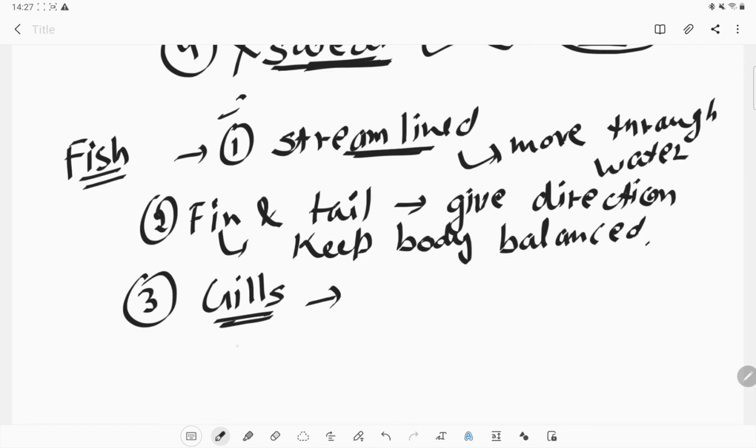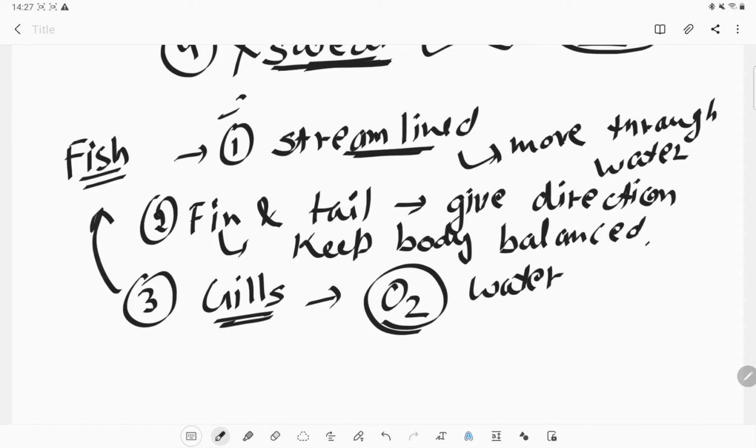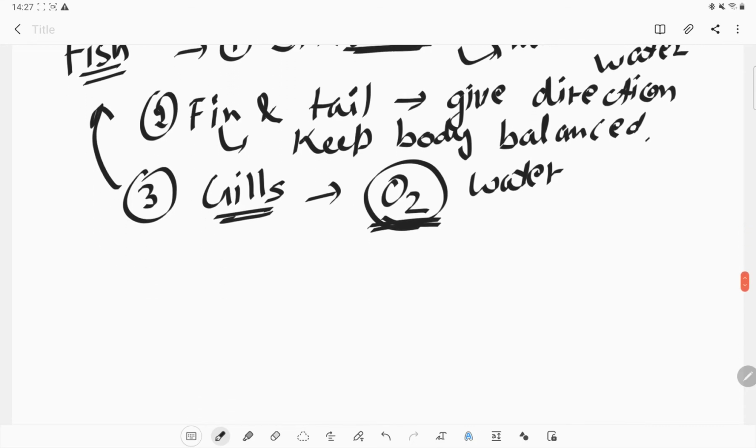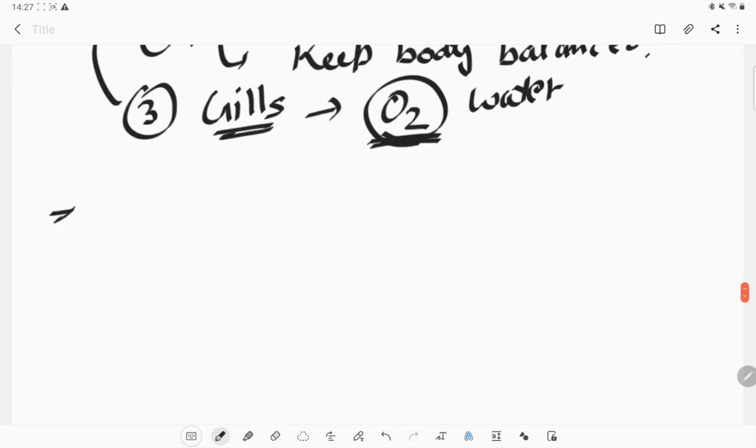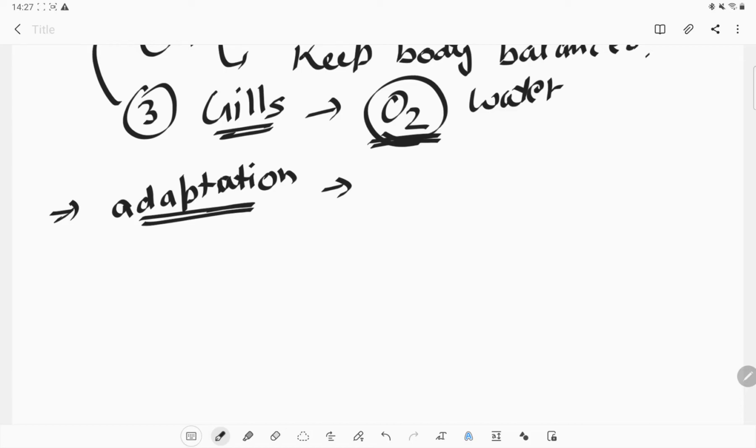So gills are the organ which is used to take the dissolved oxygen of the water, so that they can fulfill the amount of oxygen required by the fish. Okay, so what are these all? These are the adaptations. These are the adaptations which an organism makes to live in that place or that habitat.